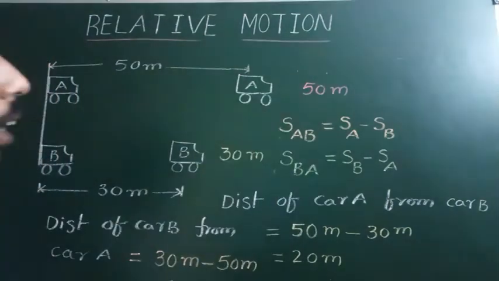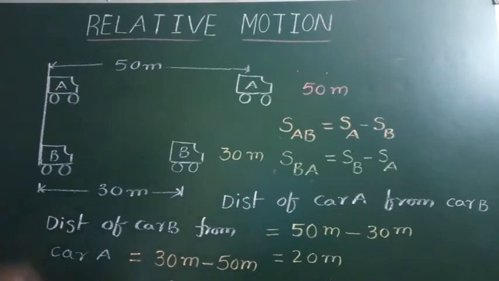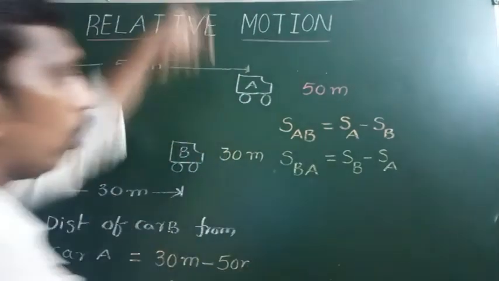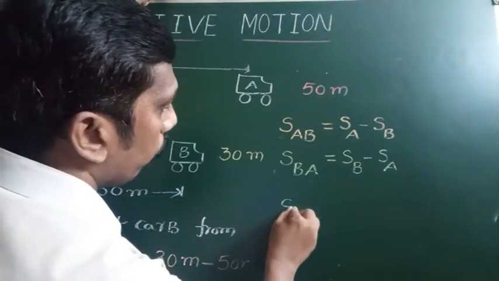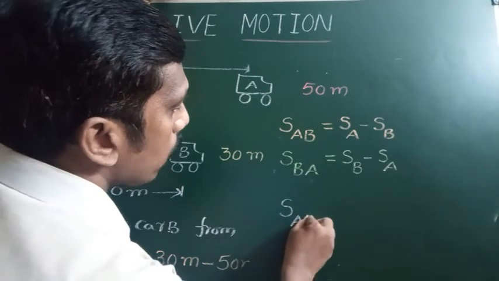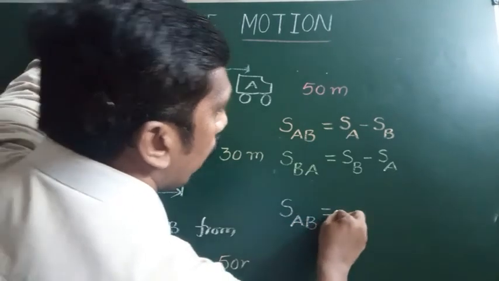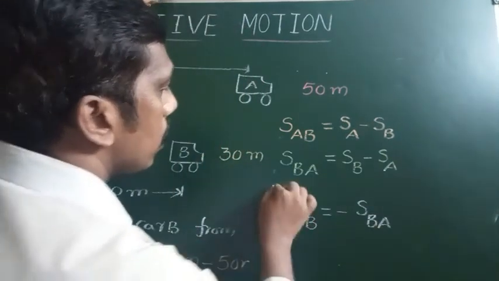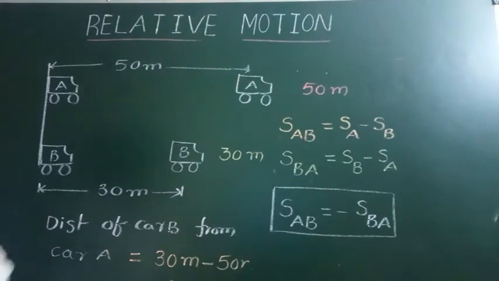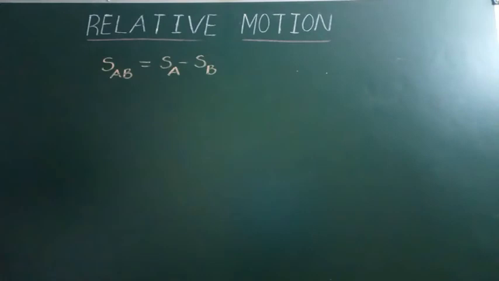From these two equations, if you observe, we can write the distance of A with respect to B is equal to minus the distance of B with respect to A. This is said to be relative. The distance of A with respect to B is equal to minus the distance of B with respect to A. Here the distance of A with respect to B is equal to the distance of A minus the distance of B.